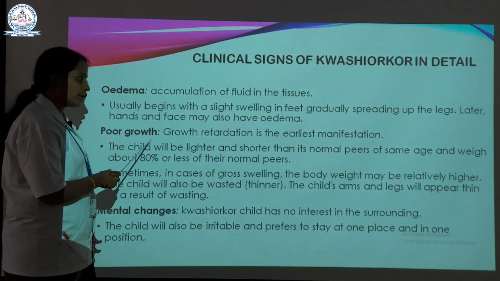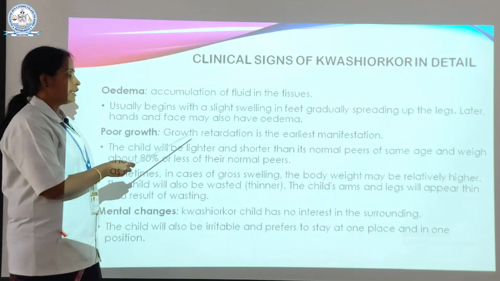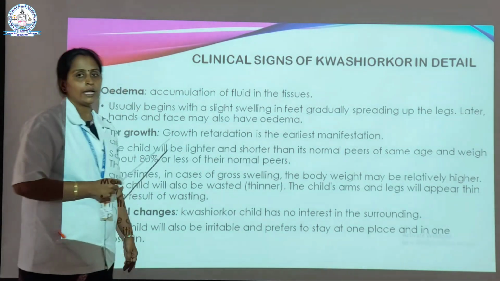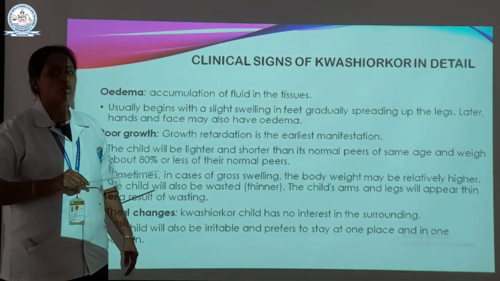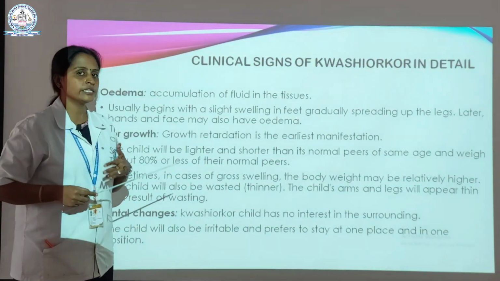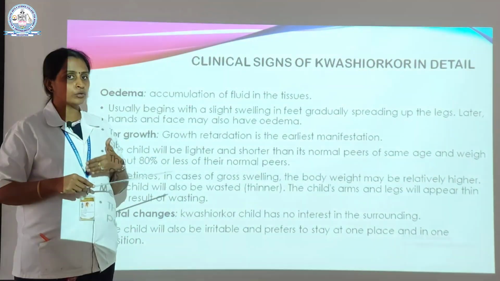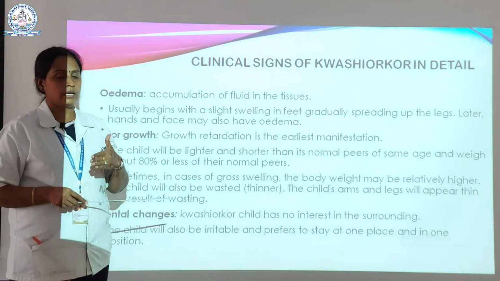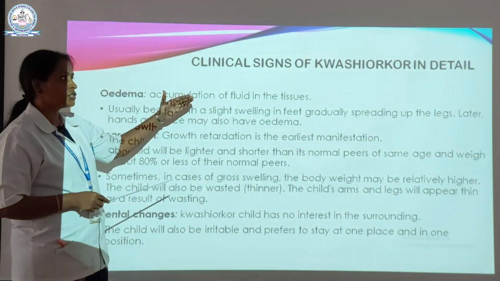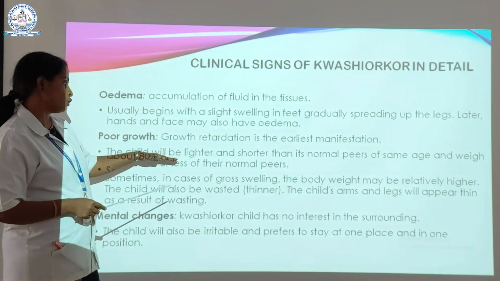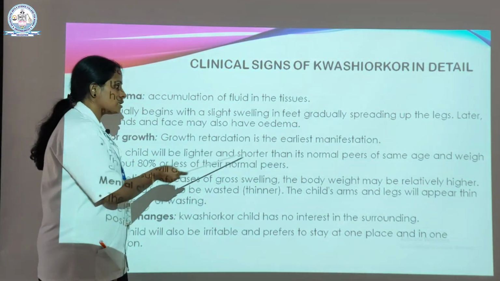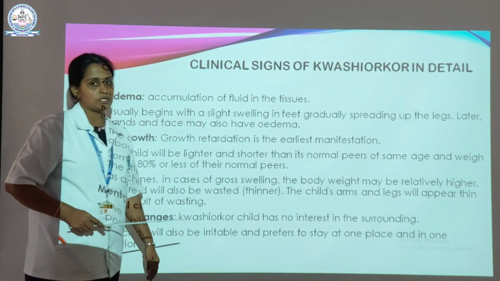And the next one is poor growth. What is poor growth? Growth retardation, which I already told you. Due to the deficiencies, the normal growth pattern is not there. Compared to normal healthy kids, kwashiorkor kids are a little bit lower in their growth. Growth retardation is the earliest manifestation.